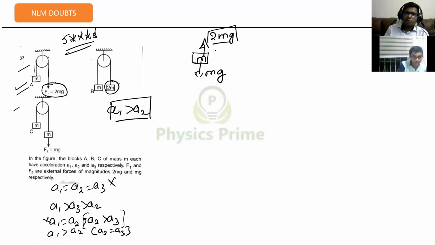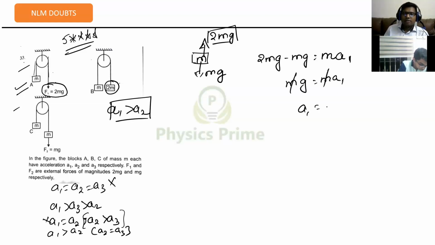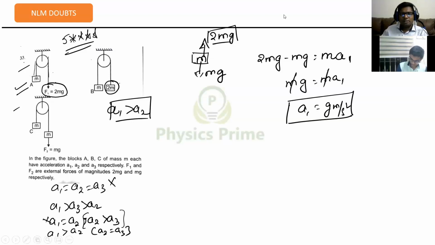So 2mg is upwards, mg is downwards. 2mg minus mg is equal to m into acceleration in the first case. That will be mg is equal to ma1. The m's cancel, so A1 will be equal to g meter per second square.